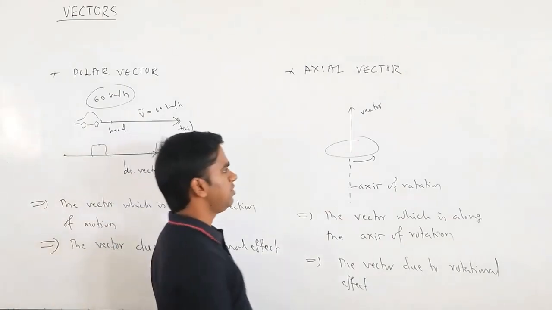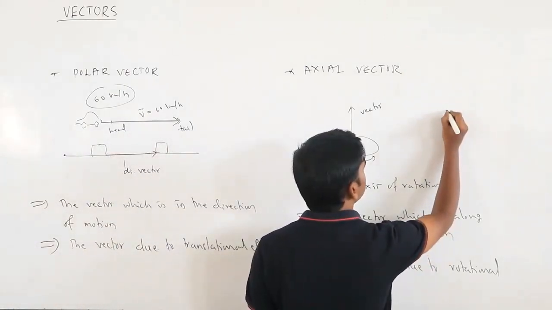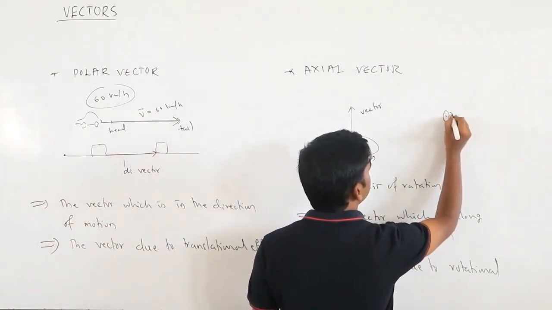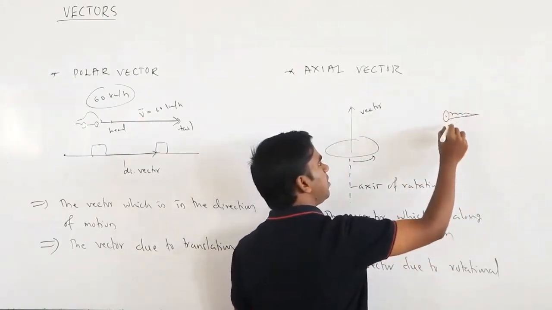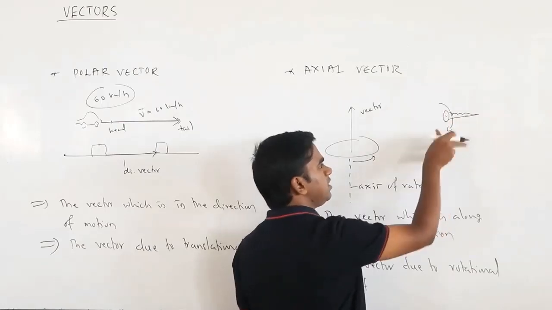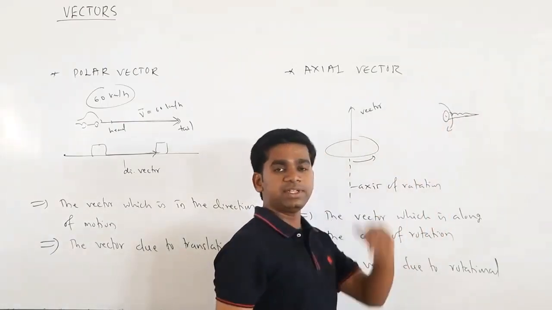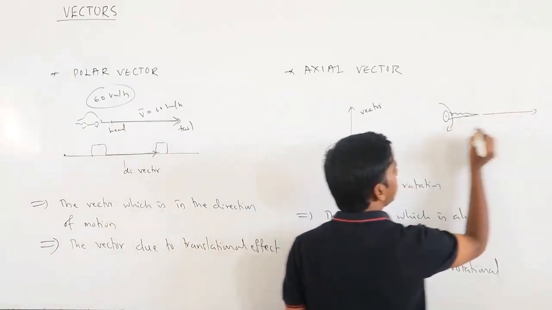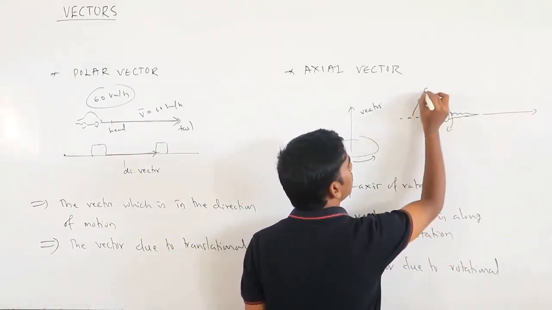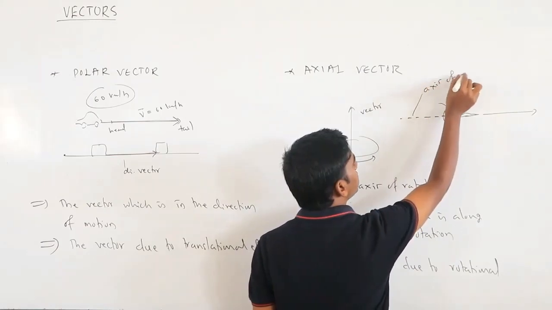Okay. Suppose you take the screw. As you go on applying the force here, it is rotating in this direction. But in which direction is the screw moving? The screw is not moving in this direction. The screw is moving in this direction. So this is the axis of rotation.